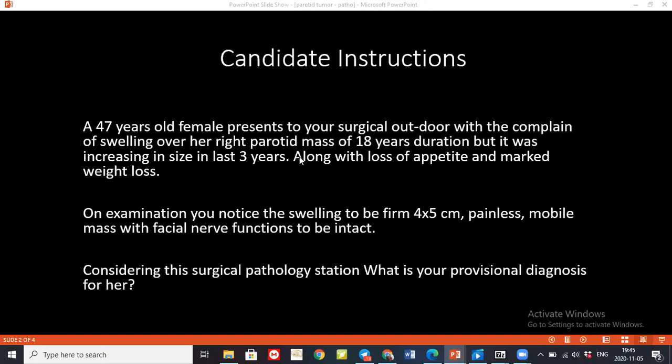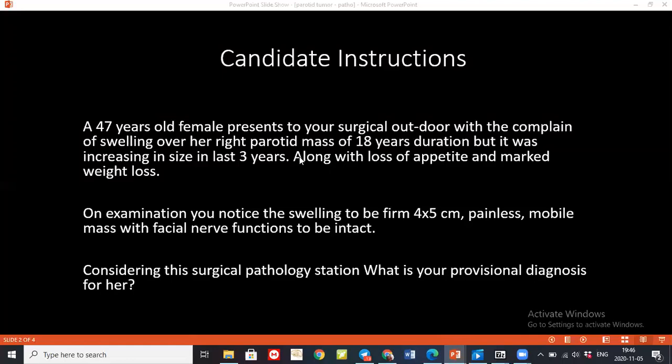Okay, why CT scan? Why not look for MRI? CT scan gives a rough idea about the bony extension. It's also better. We can look for the mass as well as its extension and bony involvement. We can go for MRI as well.